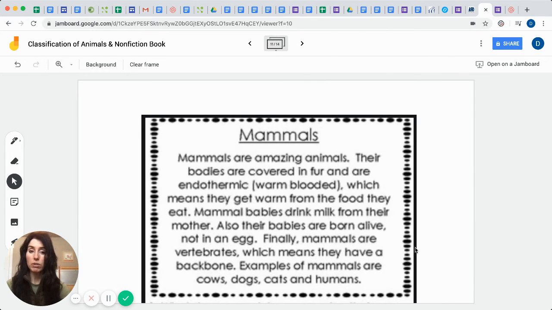Next, let's find out a little bit more information about mammals. So if you're studying about mammals, this will help you. Mammals are amazing animals. Their bodies are covered in fur or hair and are what's called endothermic. Say that with me. Endothermic. That means they're warm-blooded, which means they get warm from the food they eat. Mammal babies drink milk from their mother. Also, their babies are born alive, not in an egg. Finally, mammals are vertebrates, which means they have a backbone. Examples of mammals are cows, dogs, cats, and humans.